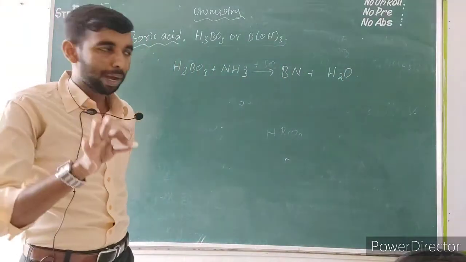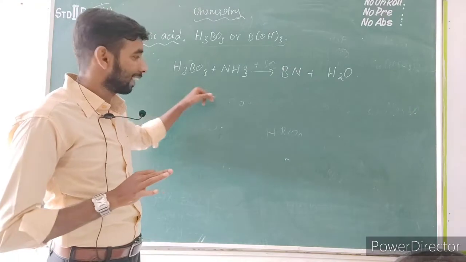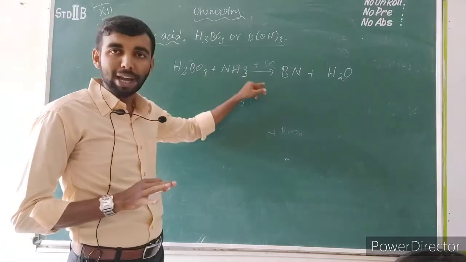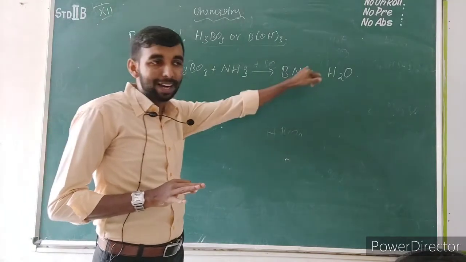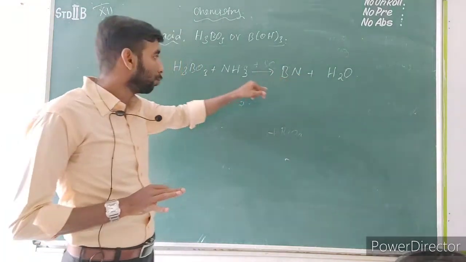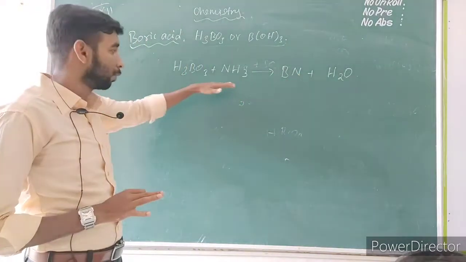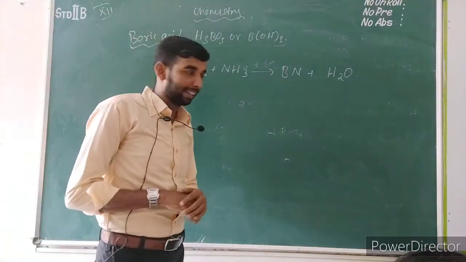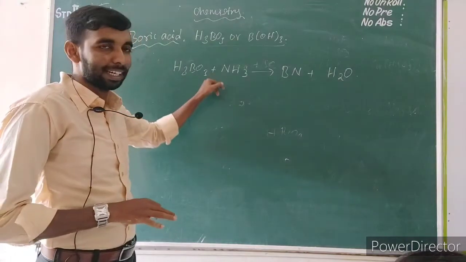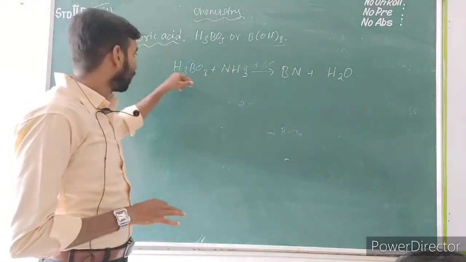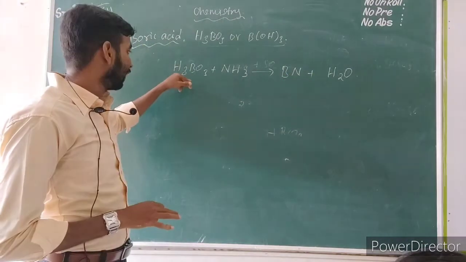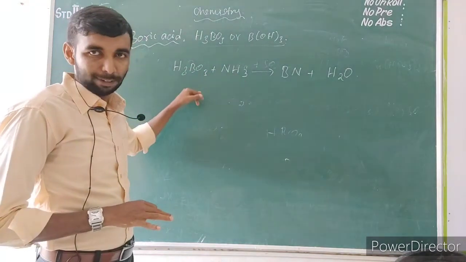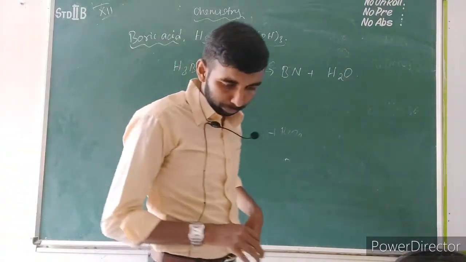There is no need to balance the reaction while it is being carried out. After the completion of the reaction, you should balance it. You have to take the same amount of reactant and the same amount of product. The number of each element should be the same in reactant and product. If you take hydrogen, the same number of hydrogen atoms will be there on both sides.